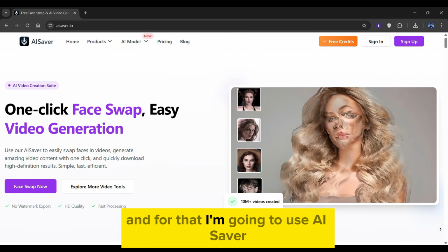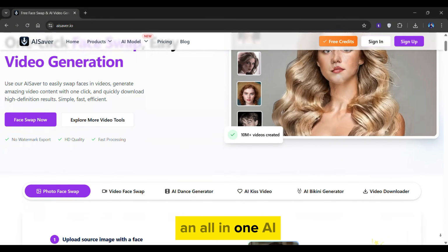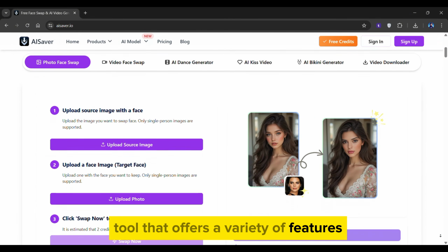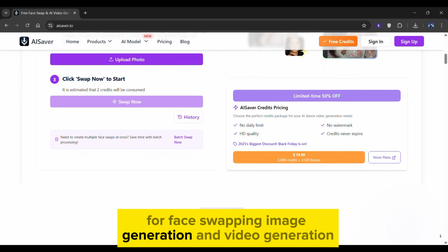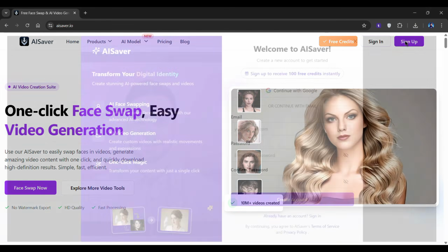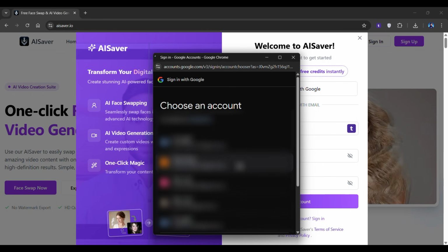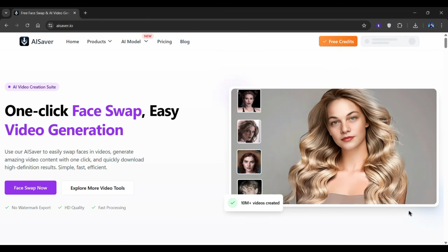And for that, I'm going to use AI Saver, an all-in-one AI tool that offers a variety of features for face swapping, image generation, and video generation. So head over to this tool from the description of this video. Once you've signed up, you'll be brought to this dashboard.